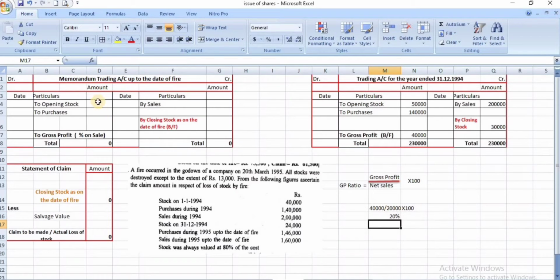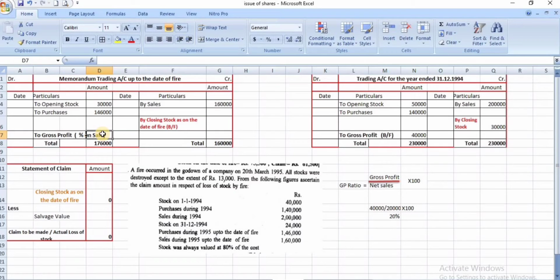Now we go for the memorandum trading account for the period up to the fire, 20th March 1995. Opening stock: previous year closing stock is the opening stock. Previous year closing stock is 30,000. Now the stock value is 30,000. Purchases up to the date of fire is 1,46,000. Sales up to the date of fire is 1,60,000.